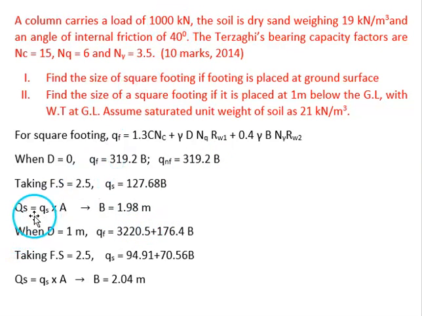Then whatever the safe load that is given, that is equal to safe bearing capacity multiplied by area. So safe bearing capacity is so much into area. When we equate it to 1000 kilonewton, we can calculate the value of B. And when we take d equal to 1 meter, we'll be getting a different equation, but the procedure is same. So by equating the safe bearing capacity multiplied by area to the safe load, whatever is given, 1000 kilonewton, we'll be getting the B value.